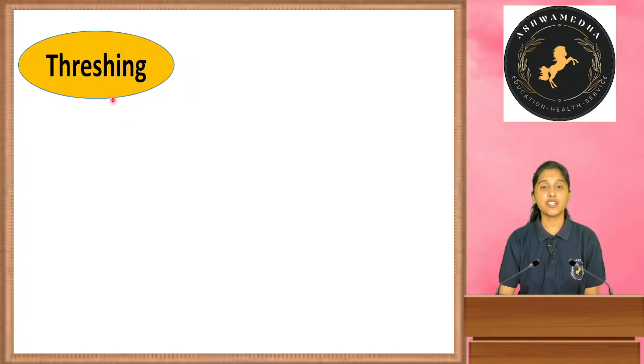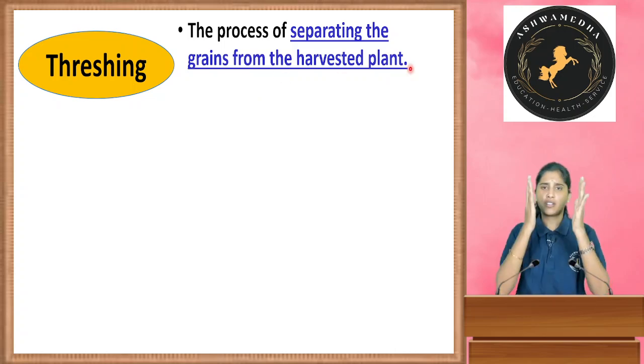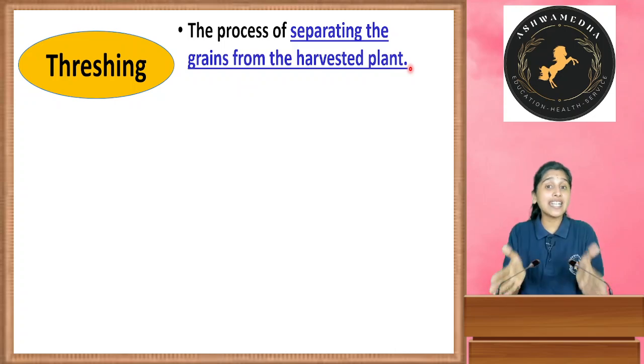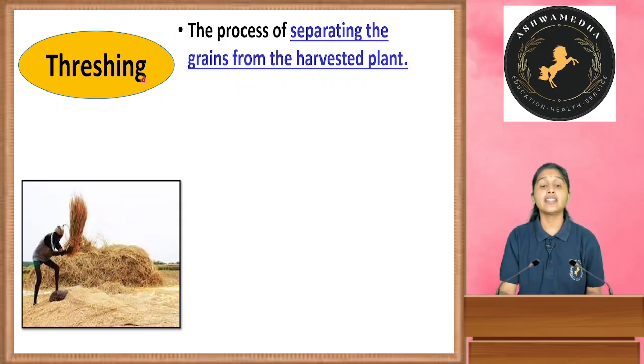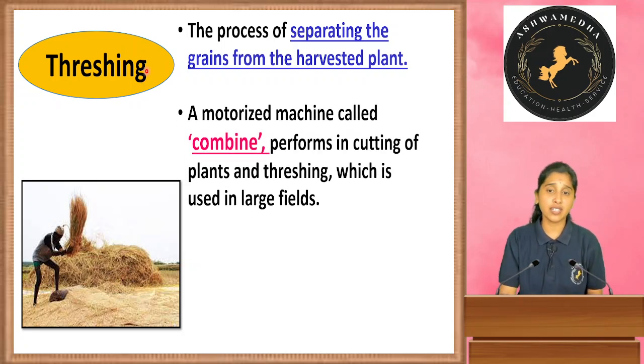ನೆಕ್ಸ್ಟ್, ಥ್ರೆಶಿಂಗ್. ಥ್ರೆಶಿಂಗ್ ಮೀನ್ಸ್ the process of separating the grains from the harvested plants. So they have grown completely, we have to separate them by the plants. That is called threshing, and this threshing is done by manually and by using the machines also. So ನೋಡಿ, ಈ ಒಂದು ಪ್ಲಾಂಟ್ ಇಂದ ಏನ್ ಮಾಡ್ತಾ ಇದ್ದಾರೆ, ಸೀಡ್ಸ್ ನೆಲ್ಲ, ಗ್ರೇನ್ಸ್ ನೆಲ್ಲ ಸೆಪರೇಟ್ ಮಾಡ್ತಾ ಇದ್ದಾರೆ. That is called threshing, and this is done by a motorized machine called combine.